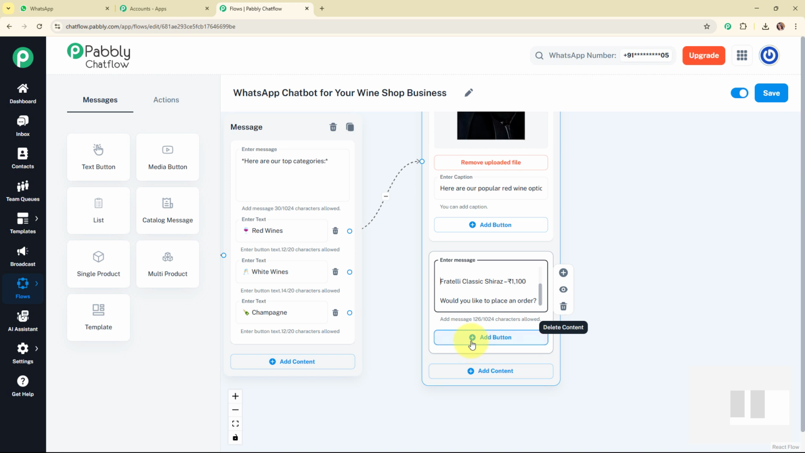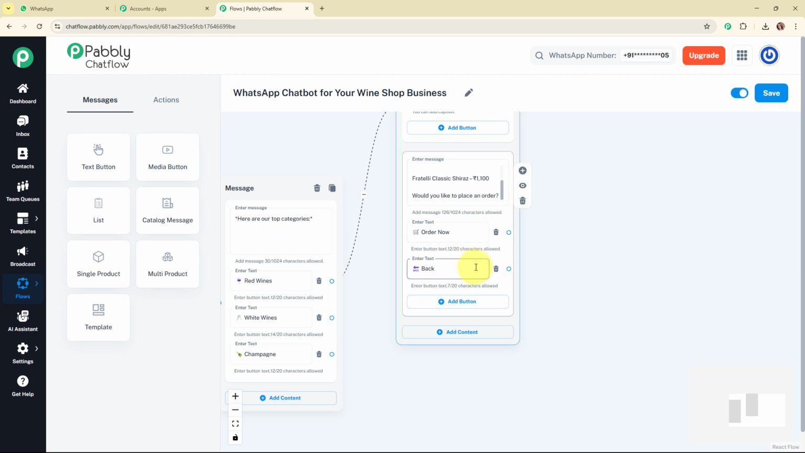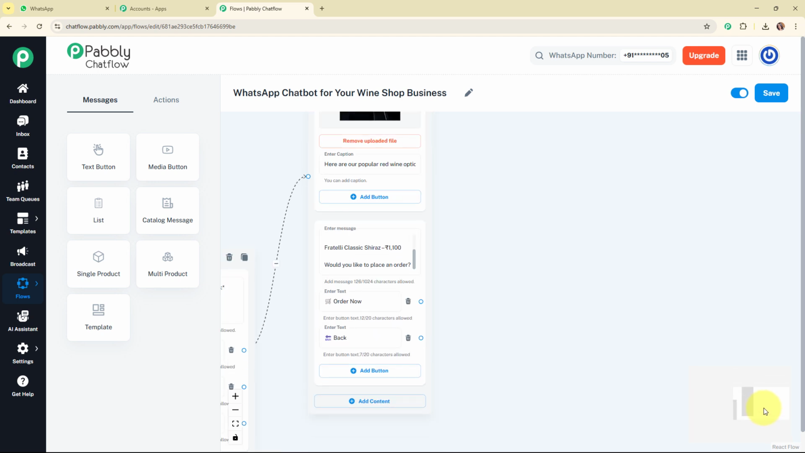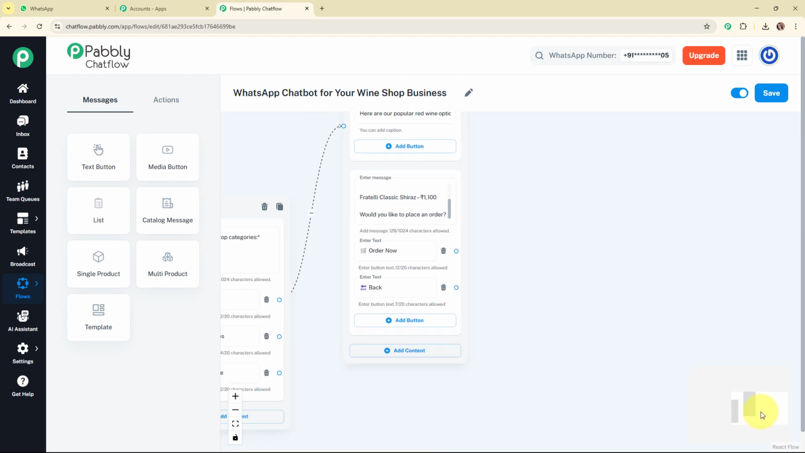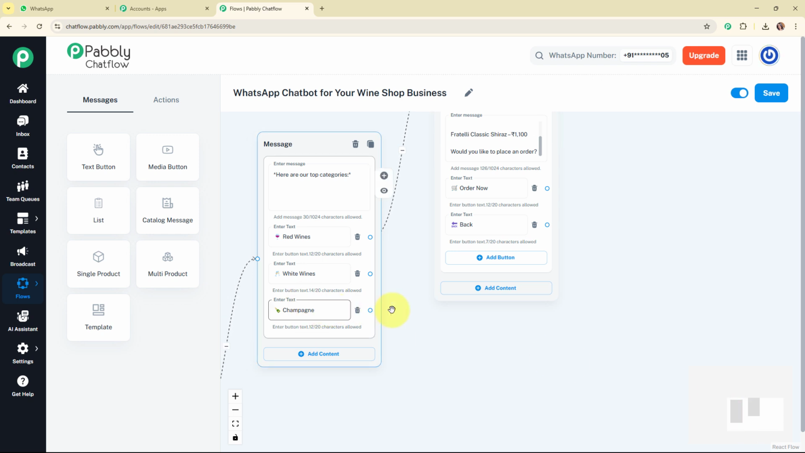So for that I'm going to add two quick replies buttons over here with this message box, where I'm going to enter the text as Order Now and Back. Alright, so with this we have successfully completed this entire media message box, and now similarly I'm going to set up the same message box for these White Wines and the Champagne quick reply buttons as well.